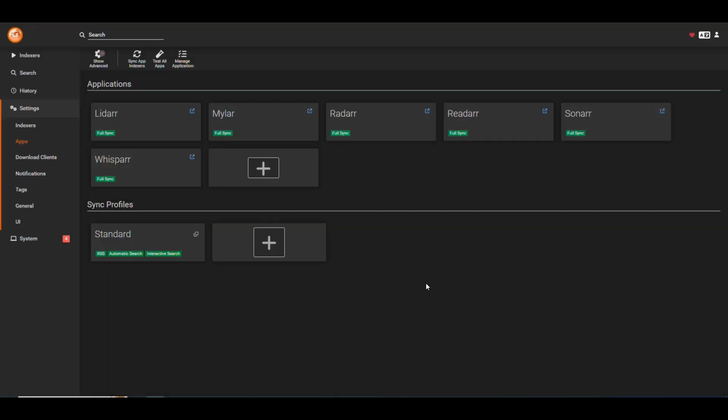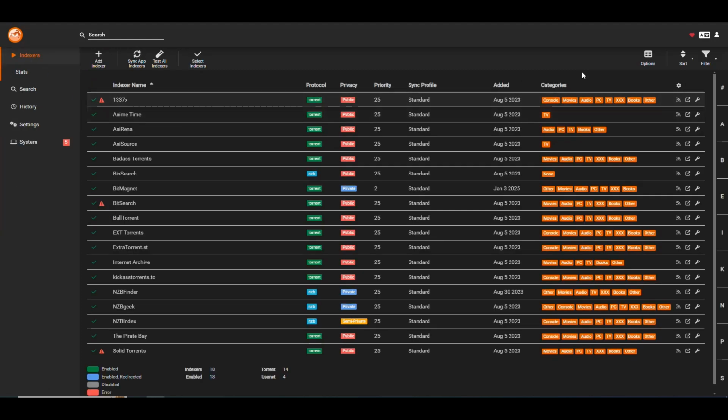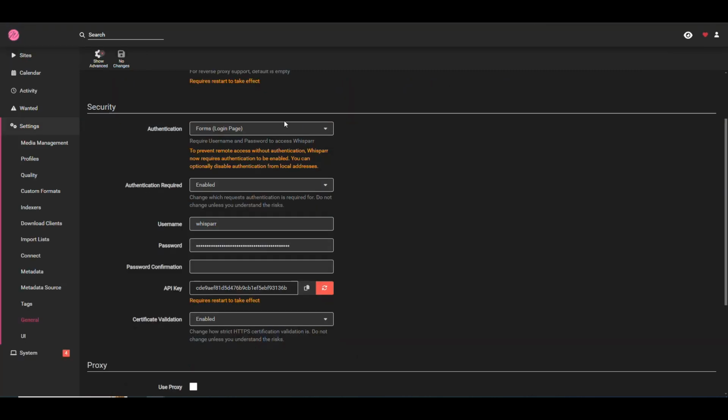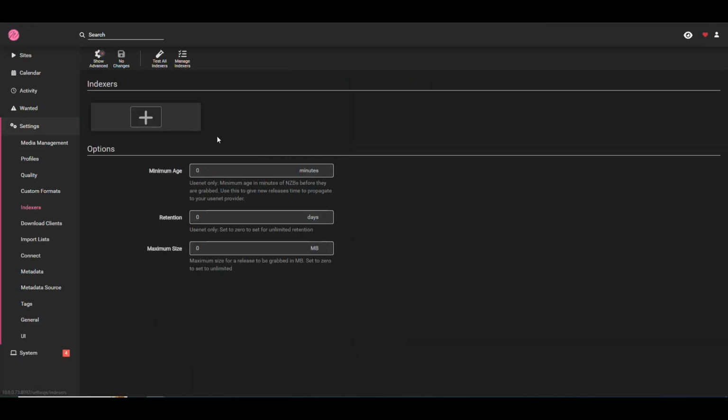Now we have the Whisparr application here. So we can test all the applications, and then we can do a sync so that it sends all of those indexers that we have currently stored here in Prowler into the application. So eventually when we go back here into Whisparr and we go into indexers, we should see that this starts populating with those indexers from Prowler. So let's give it a little bit of time so that it starts passing that information into here. I'm going to keep on refreshing, and then once we see that they're starting to come in, then we're going to end this part here on the configuration.